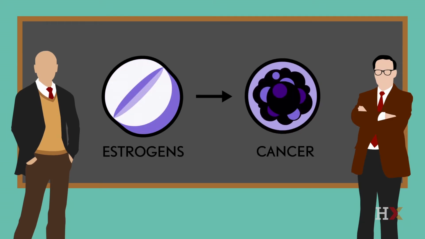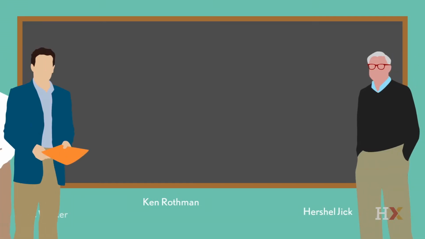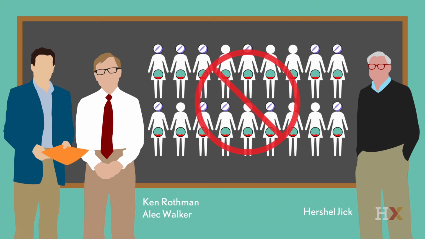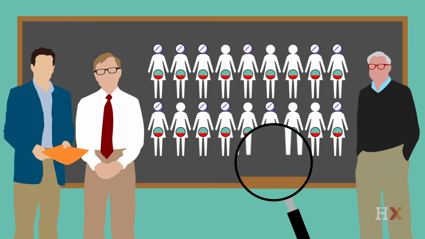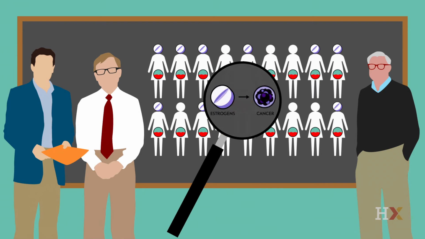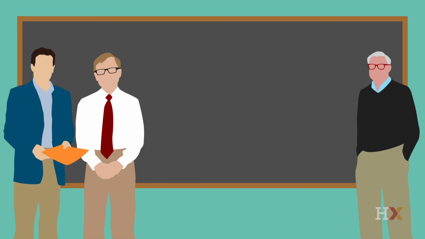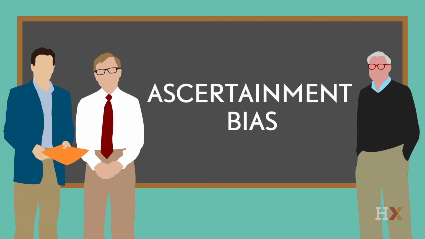But there were other equally prominent investigators who disagreed. People like Herschel Jick, Ken Rothman, and Alec Walker from Boston University and Harvard University said that restricting to women who bleed was not the solution. They argued that we would find an association between estrogen and cancer diagnosis, even among women who bleed, and even if estrogens don't cause cancer. As a consequence, if that was true, then the approach that was proposed by the Yale investigators could not truly distinguish between the two possible explanations. We would still have some form of ascertainment bias.